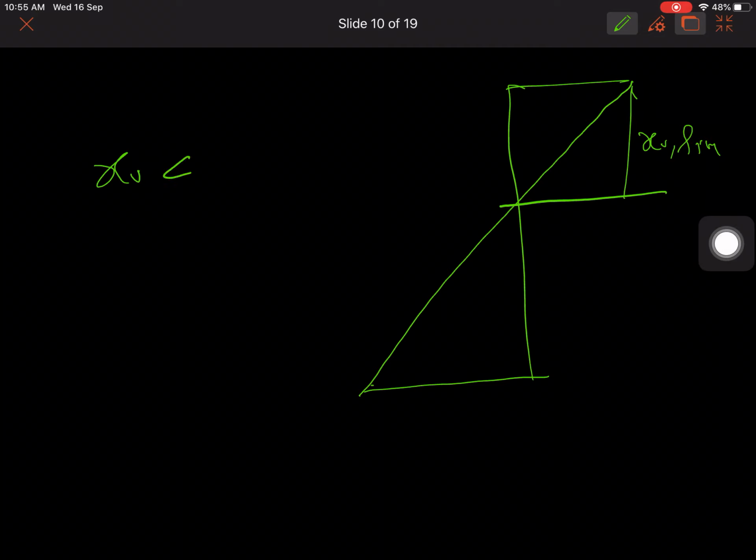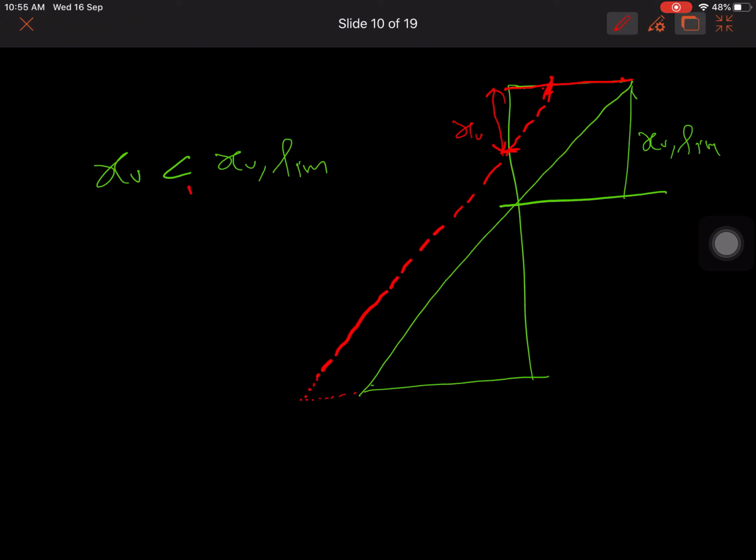If XU is less than XU limit, that means this is the neutral axis, because stress is 0 here, strain is 0. So this is XU. If XU is less than XU limit, see which is failing first: concrete doesn't reach maximum, it is below the permissible limit in concrete. That means steel has already started yielding. That means it is failing by steel. Steel governing design is called an under reinforced section.